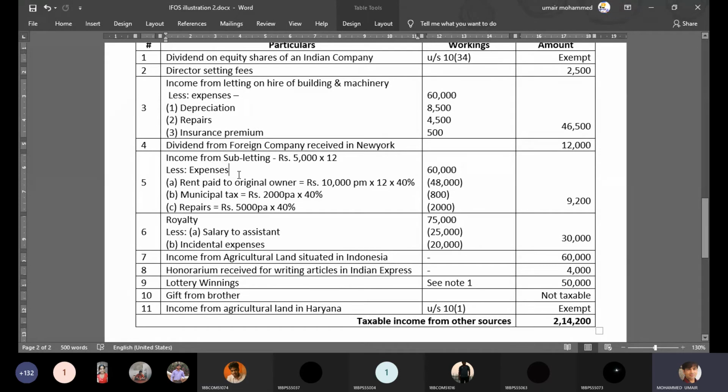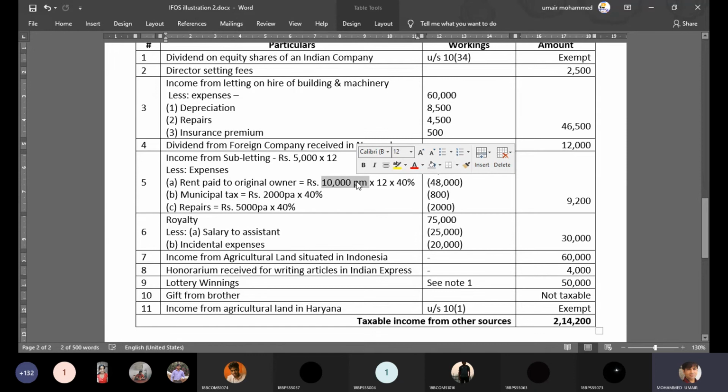Now the difference here is, in case of income from letting on hire building and machinery, who is the owner of the building and machinery? You are the owner, they are your assets. In income from subletting, you're not the owner of the property. You yourself are a tenant, paying 10,000 rent to your owner.